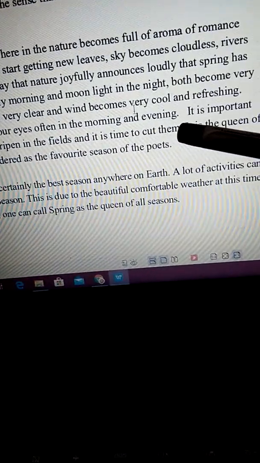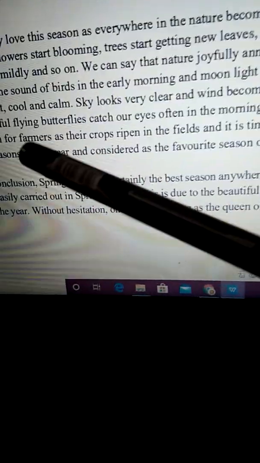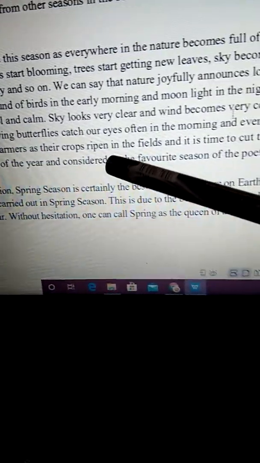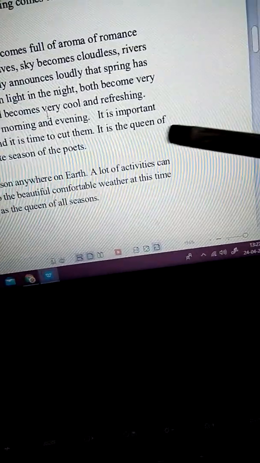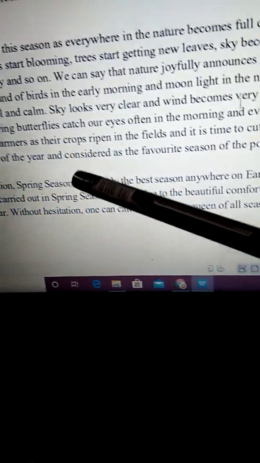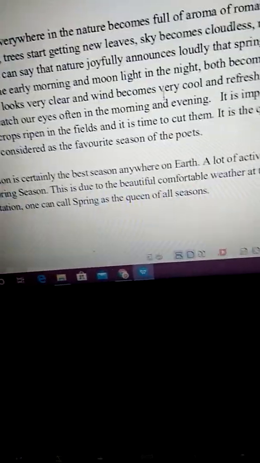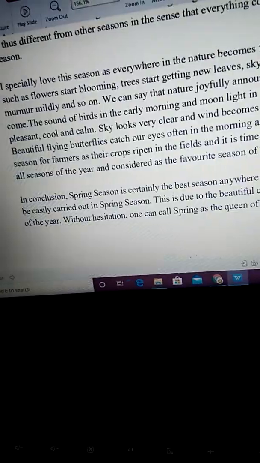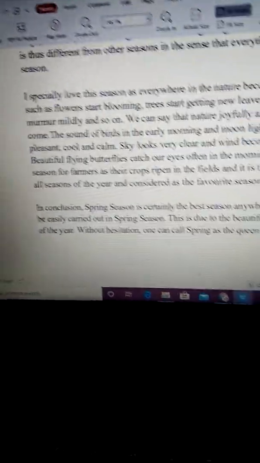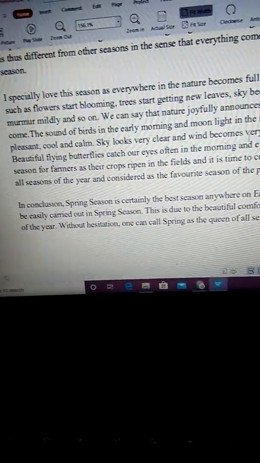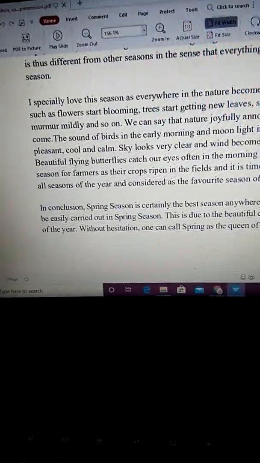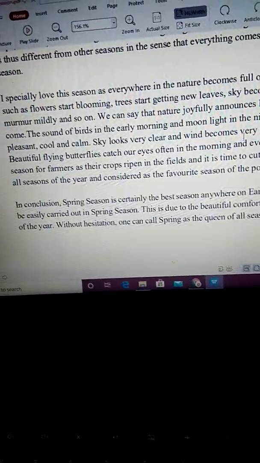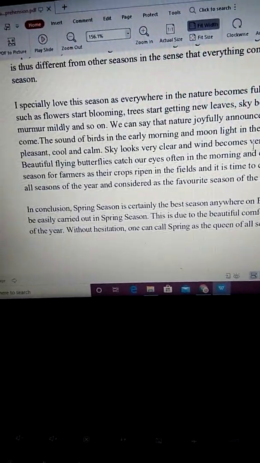Beautiful flying butterflies catch our eyes often in the morning and evening. It is an important season for farmers as their crops ripen in the fields and it is time to cut them. It is the queen of all seasons of the year and considered the favorite season of the poets. So many factors together make this season my favorite season. So now I have answered all the parts of the question. So in this way you have to write an essay or a composition.